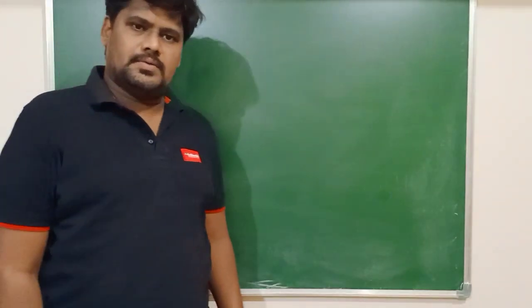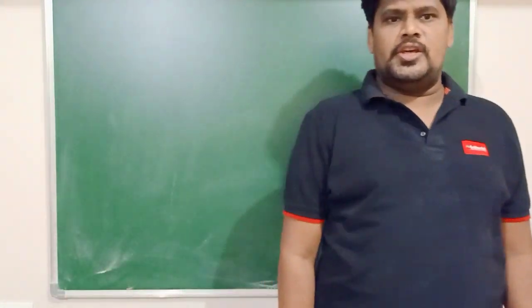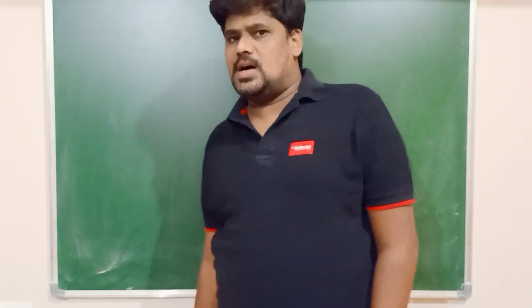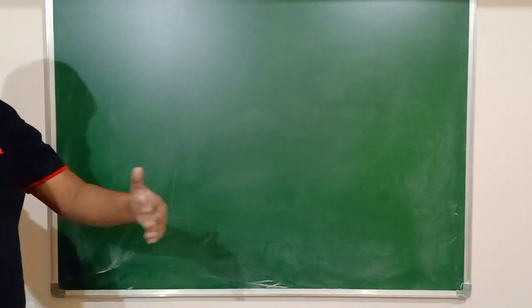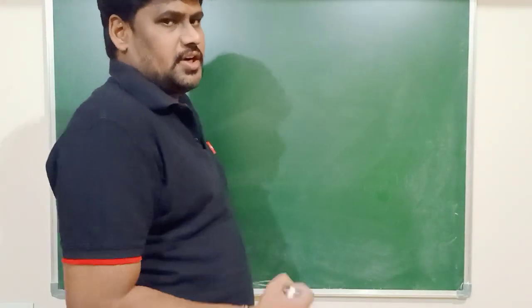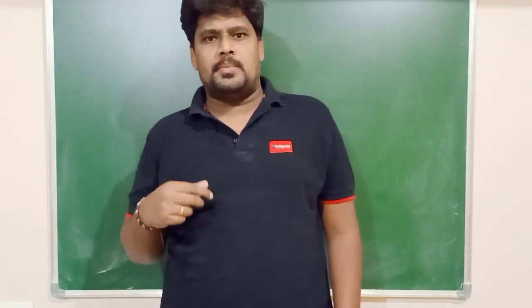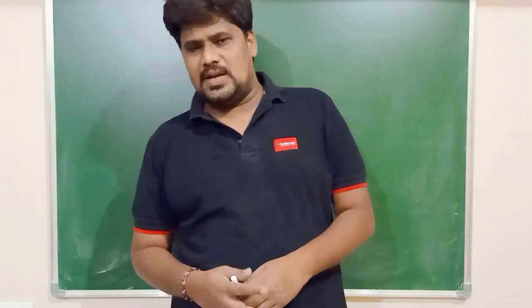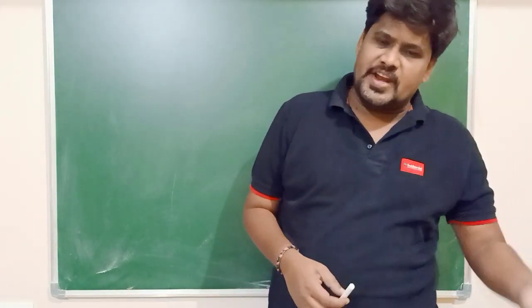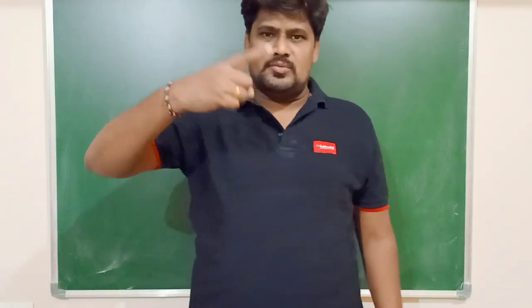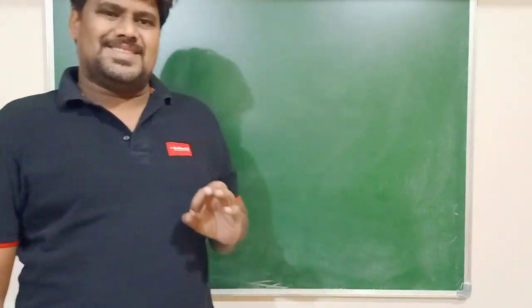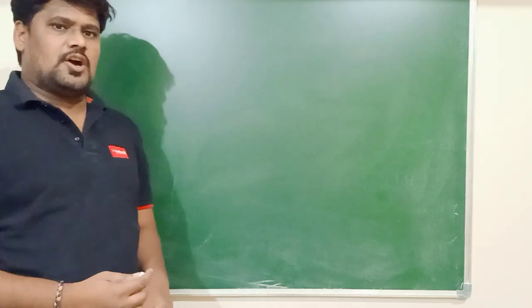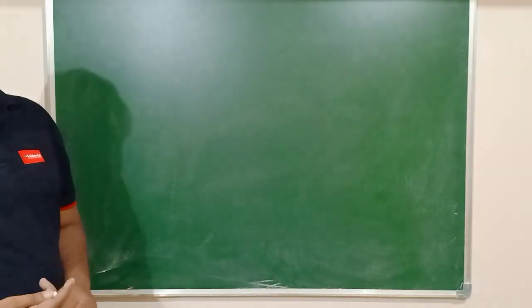So in this class we'll discuss the nature of the path traced by a charged particle in a magnetic field. When charged particles are moving inside the magnetic field, what is the trajectory or nature of the path traced by the charged particle? Whether the charged particle is moving in a straight line, whether it is moving in a circle, what is the actual path traced by the charged particle when it is in motion within the region of what? The magnetic field.